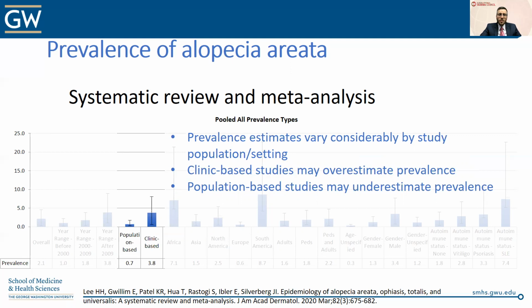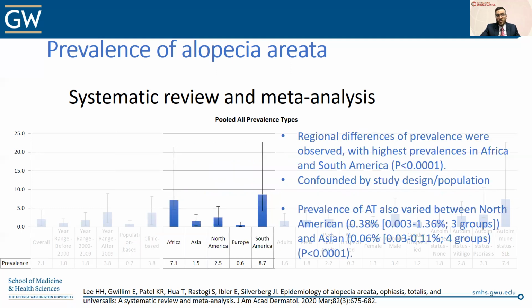On the other hand, previous studies have shown challenges with really being able to identify alopecia areata in population-based studies. And so the population-based studies likely underestimate the prevalence. So the true prevalence probably lies somewhere in the middle and probably closer to that 2.1% overall prevalence. More research is certainly needed to better flesh out what that population-based prevalence is and what proportion of patients out there are actually coming in to be seen for their alopecia areata.